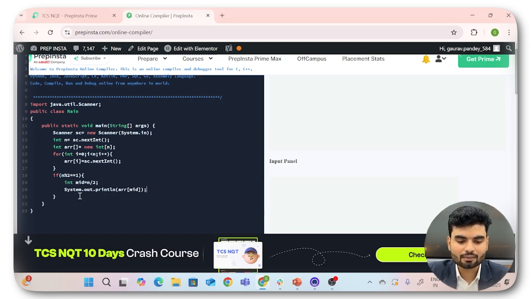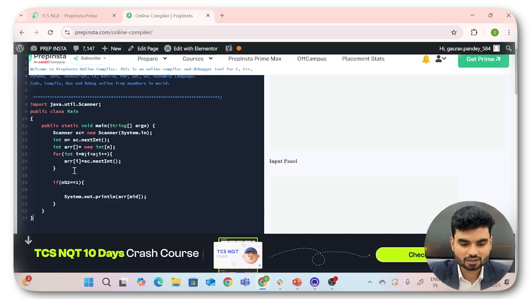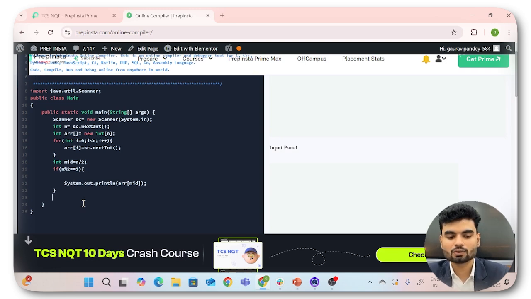If this is not the case, I'll calculate the mid not here but outside it. Will I be able to paste it here? No, paste is not allowed in this editor, and that's why I'm choosing only one language. So int mid is equal to n by 2. If you have odd, you will clearly have the element, right? But if you have even, then you need something like else.